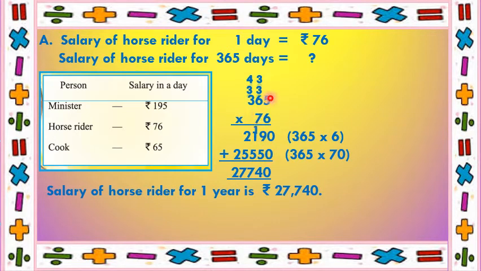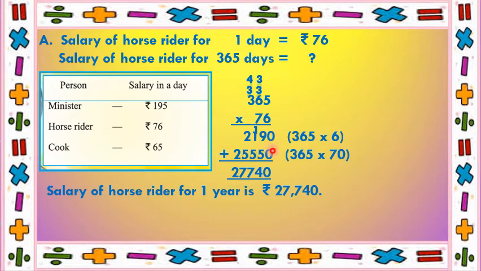7 5s are 35. Put 5 down and 3 carry. 7 6s are 42. 42 plus 3 is 45. So put 5 down and carry 4. 7 3s are 21. 21 plus 4 is 25. So put 25 down. So 365 70s are 25,550. Now we will add these both numbers.